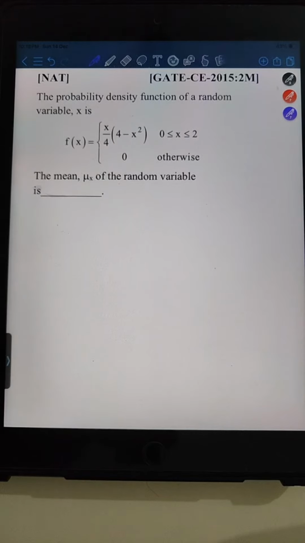Okay, so I hope you guys are solving. This kind of question, like probability density function, where you find the mean of a random variable function, you will find every year they will ask. Either they will say that this is a probability density function, there is a constant k, they will ask the value of that particular constant, or they will ask the mean value of the probability density function, right? So this is a very frequent type of question they will ask. So you should be thorough with this concept of probability density function.